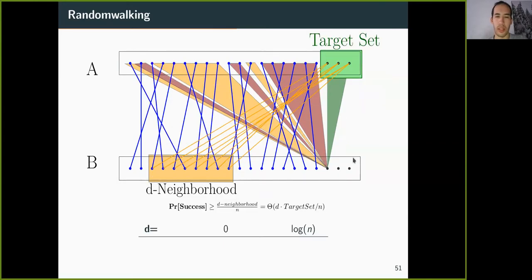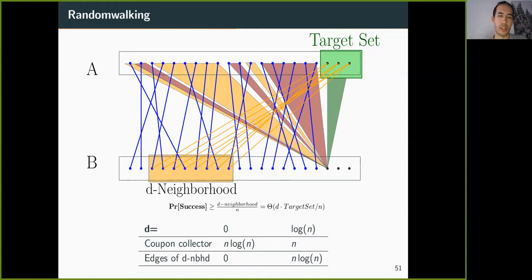So let us analyze the runtime for different Ds. As we said before, if D is 0, then we have the same situation as before, and the expected number of exposed edges from B is exactly equivalent to the coupon collector, which is n over log n. However, if D is of size log n, then we always expect the target size to be roughly of an order of log n larger, which also decreases the random walks by a factor of log n. So we expect to only need linear time to increase all the matching to a perfect matching.